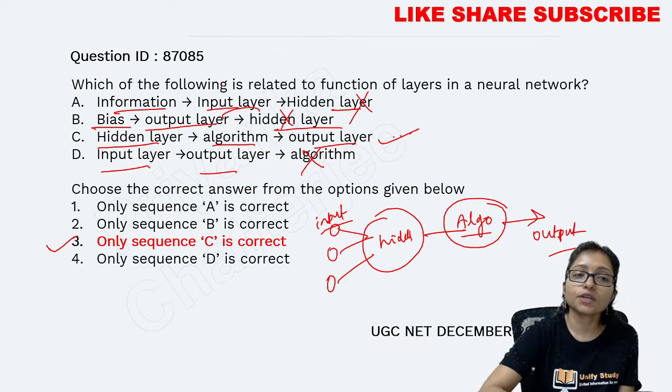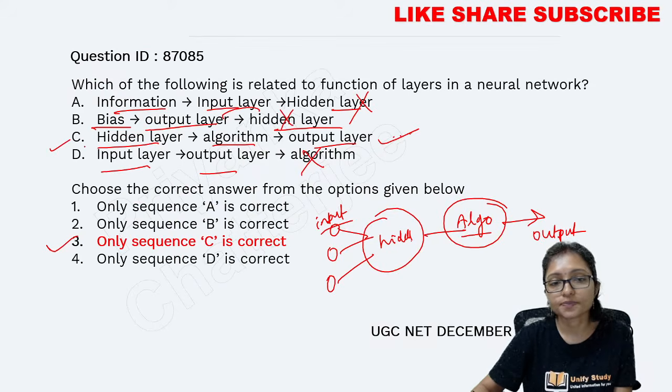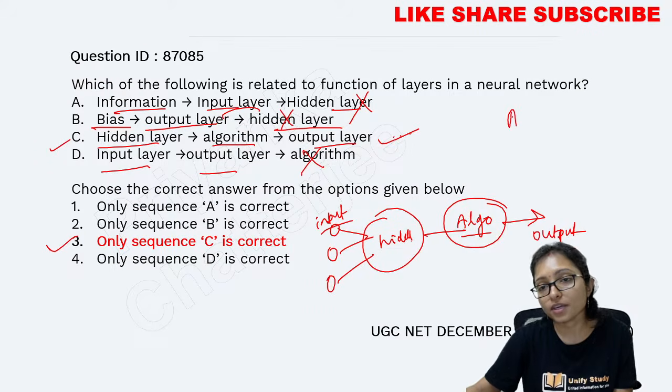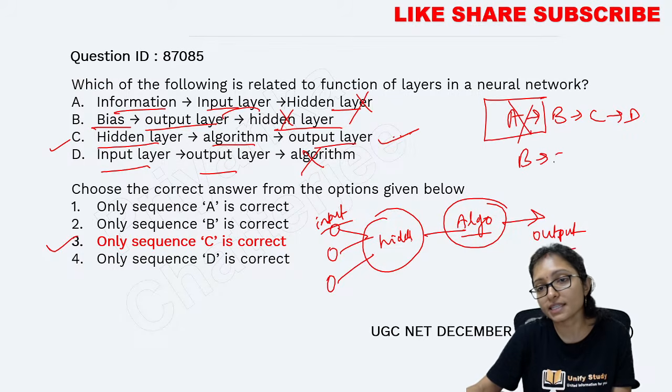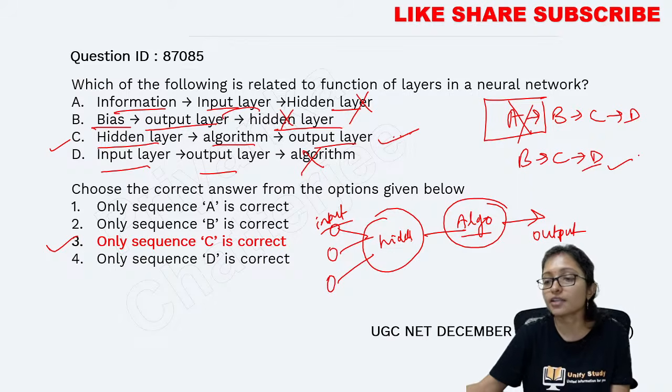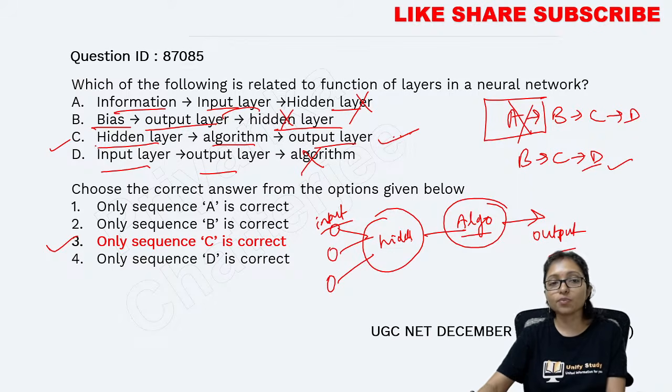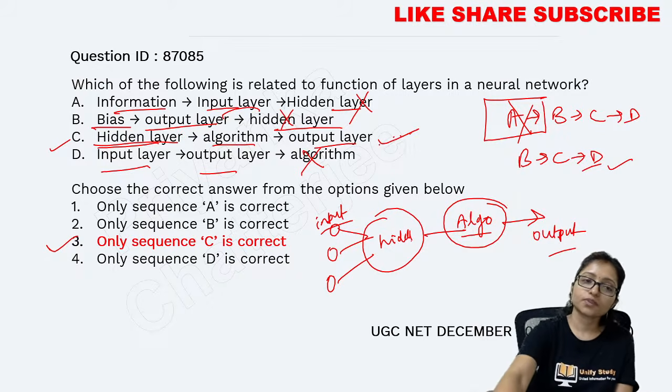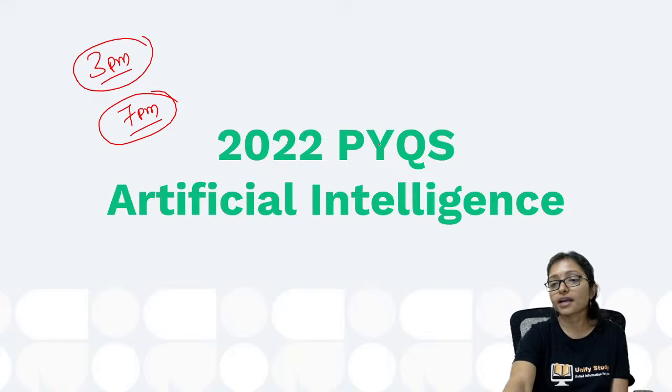But in the question, the input layer is not given, right? If I am giving you A, B, C, D, it is correct. If I am hiding A and telling you B, C, D, is it correct or not? Then it is also correct. So here the input is not given, and then also it is correct. Right. Okay. Clear, Jayashree?